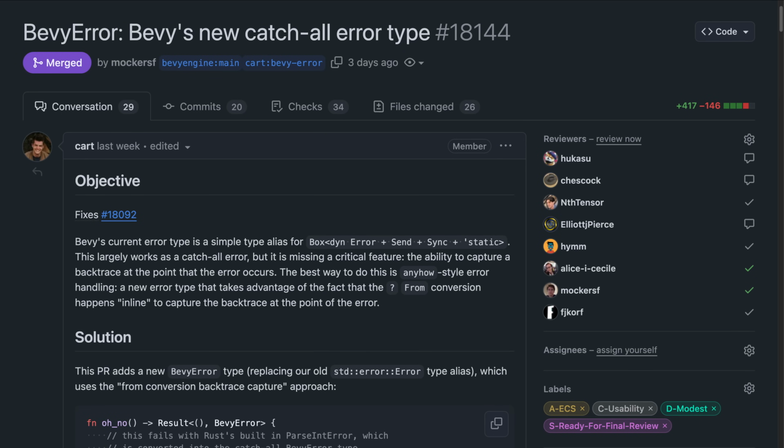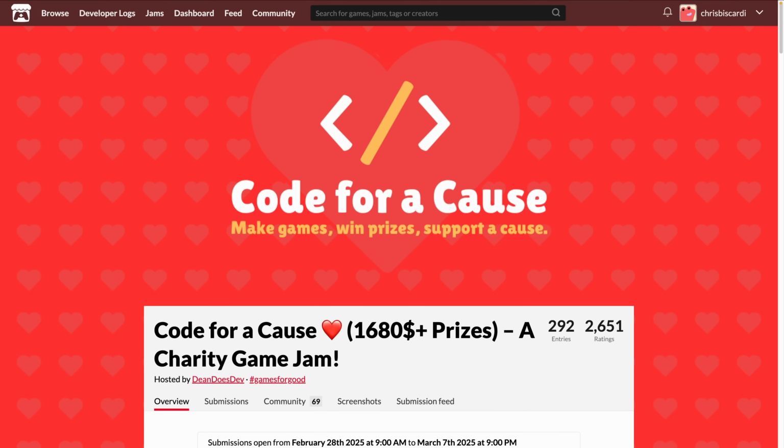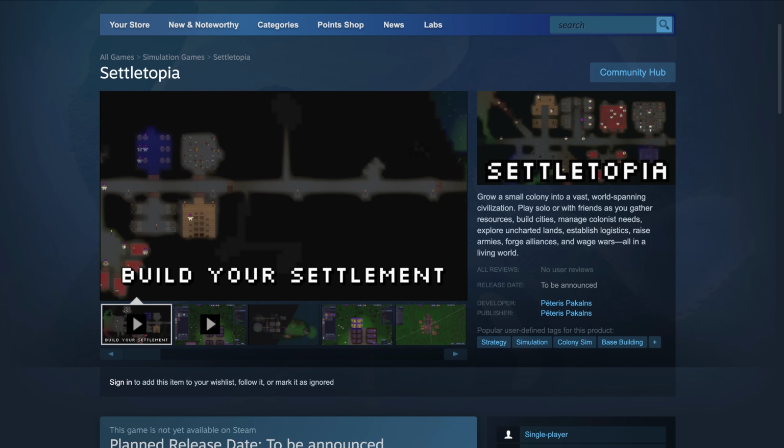This week, Bevy gains a new catch-all error type called BevyError, which gets built into the new Bevy Result type alias. And more Bevy APIs get result return values. In the showcases, we see a few tower defense games and a number of submissions to the Code for a Cause jam. Meanwhile, Settletopia, the multiplayer open-world fantasy colony sim, also lands its Steam page this week.